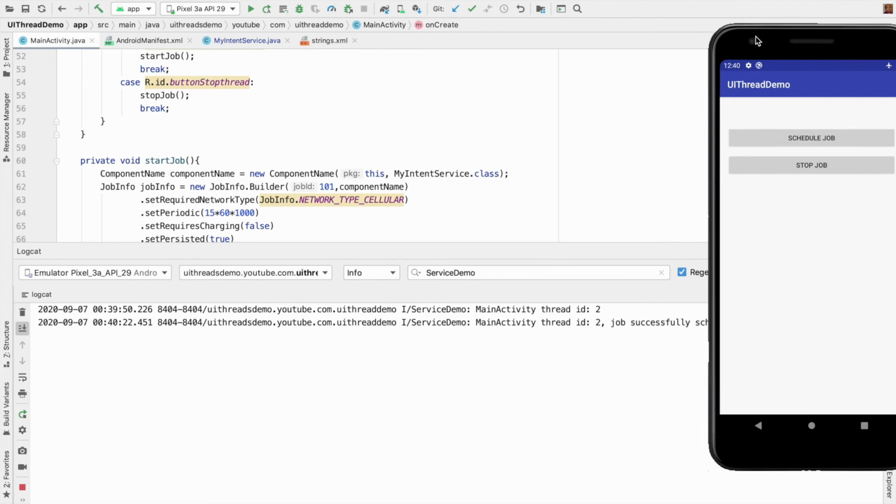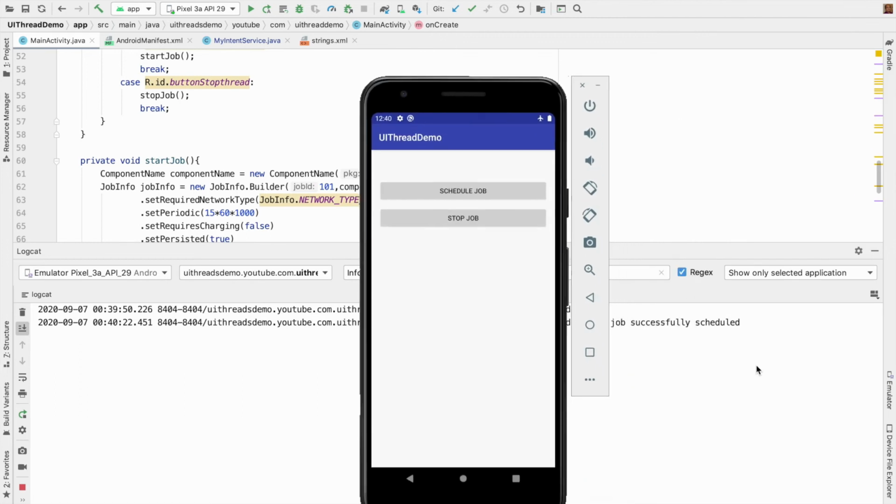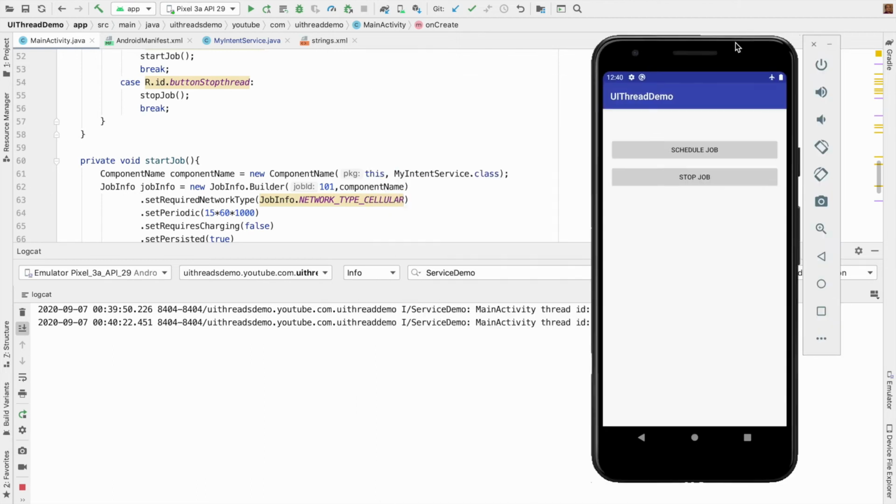You can see that "job is scheduled successfully" is coming, but we are not seeing any random numbers that get generated typically. So the job is scheduled, but it is not running. Why is it not running? Because the network is missing. It is not connected to any cellular network type.